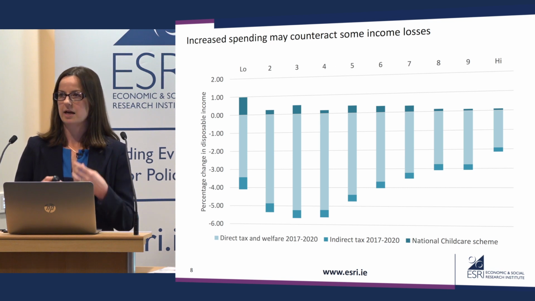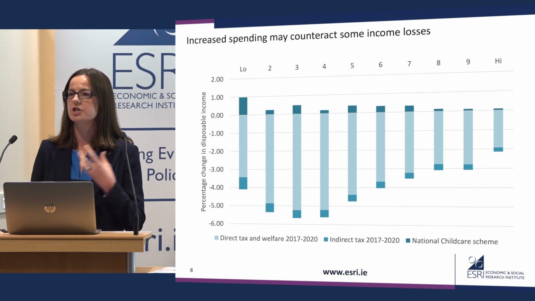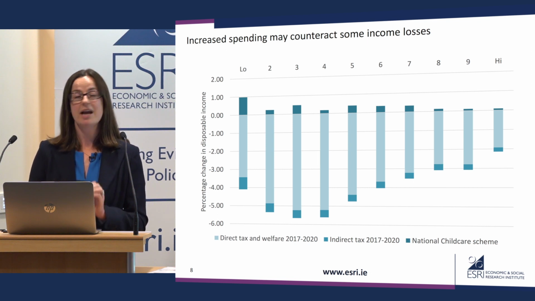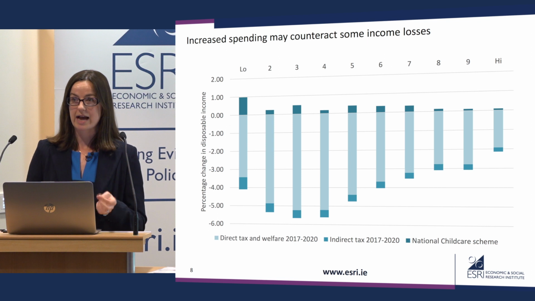So things like above average spending on health services, the introduction of the under-8 GP card, extra dental care for children, these are all going to affect households, but it's hard to put a monetary value per household on that we can compare to the effect of direct tax and welfare changes. However, one thing we can put a number on is the National Childcare Scheme.